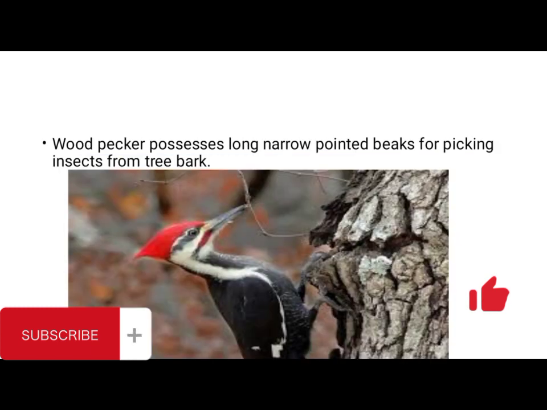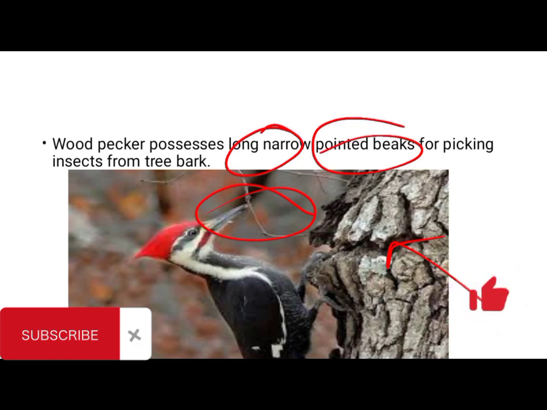Okay. Next, you have a woodpecker. A woodpecker possesses a long, narrow, and pointed beak, and it's used for picking insects on the bark of the tree. This is the bark of the tree here, and you can see the beak trying to pick up insects on the bark of the tree.